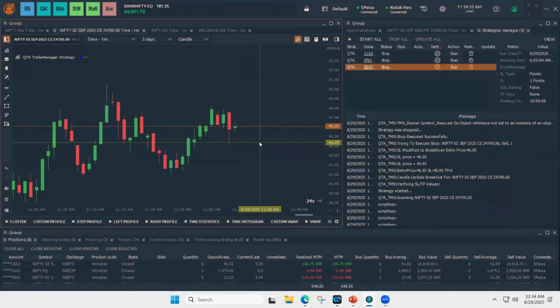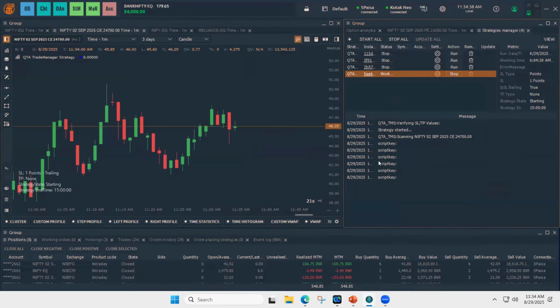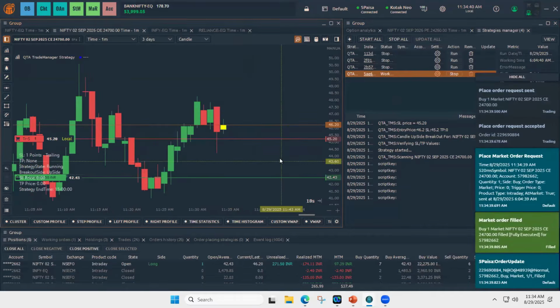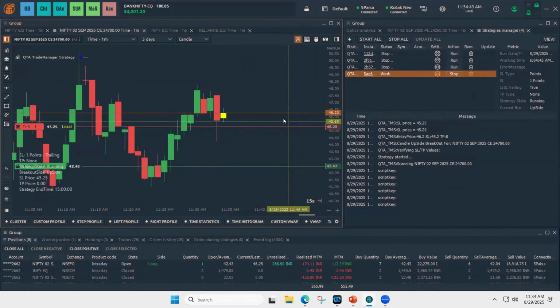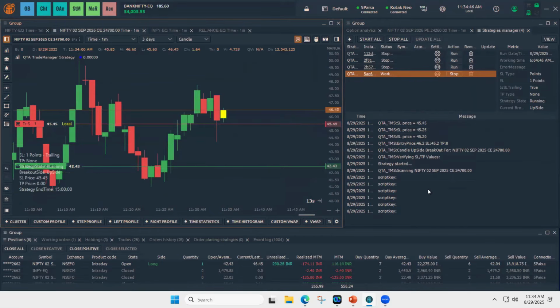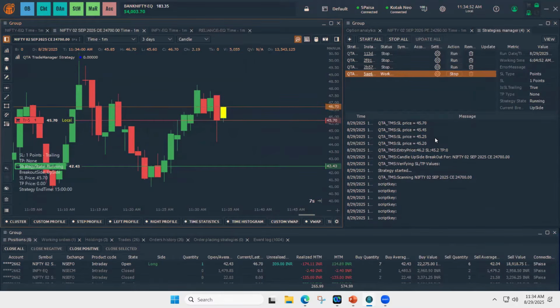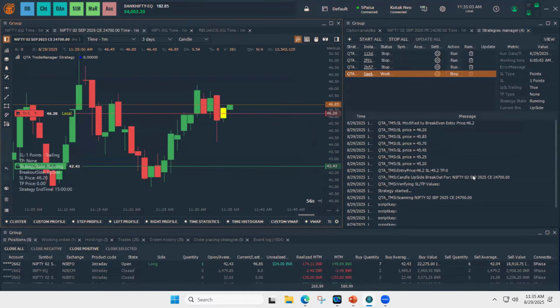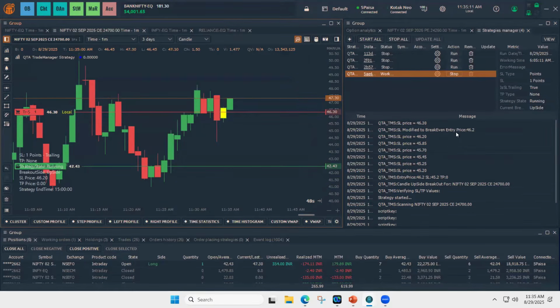Again, to enter, I'm just giving Control and left click. One instance is created. This is my entry price, and the initial SL is 45.45. Since we chose the SL trailing option, the SL gets trailed for every tick if the price moves in my favor. And since we chose multiple options, break even and SL trailing, the price already reached my break even point, so the SL got modified to break even.